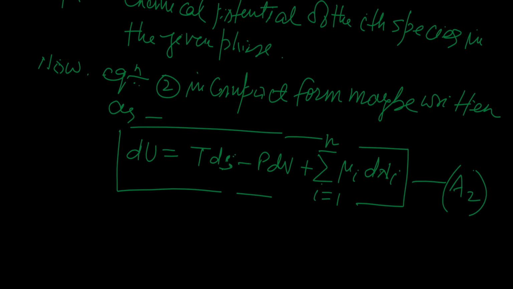And as I have told you previously, in the second part of this lecture we will see how chemical potential mu is expressed in terms of the other thermodynamic functions, that is Helmholtz free energy, enthalpy and Gibbs potential.